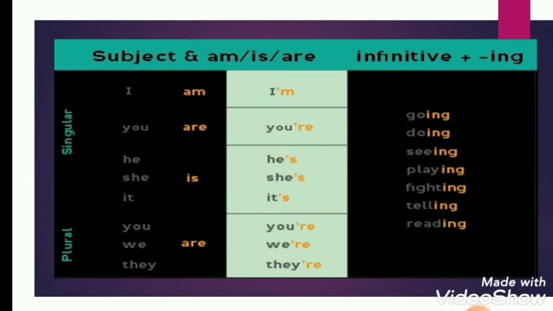Let's see some more important rules of present continuous tense, like with I we use am, with you we use are, with he, she, it we use is, and with you, we, they we use are.